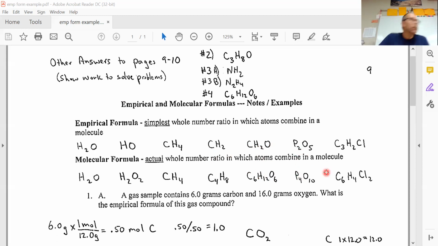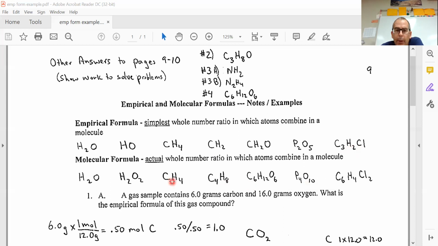And this one, let's see if I can find that molecule, is paradichlorobenzene, which is the molecule we did in lab. There are 6 carbons, which are black, 4 hydrogens, which are white, and 2 green chlorines. The simplest formula, if I divide everything by 2, would be C3H2Cl.